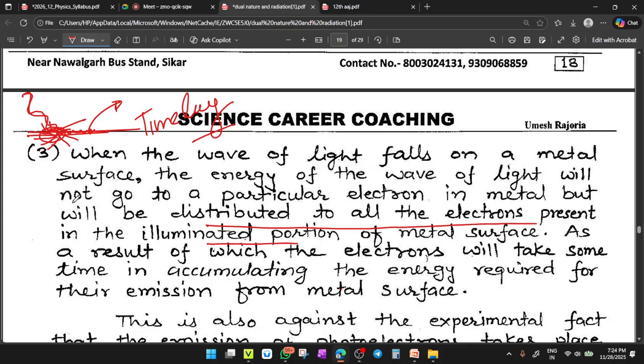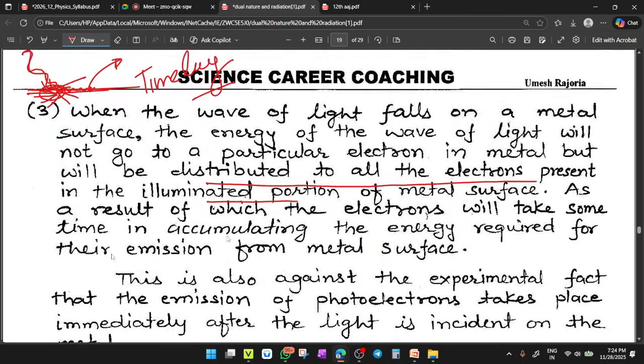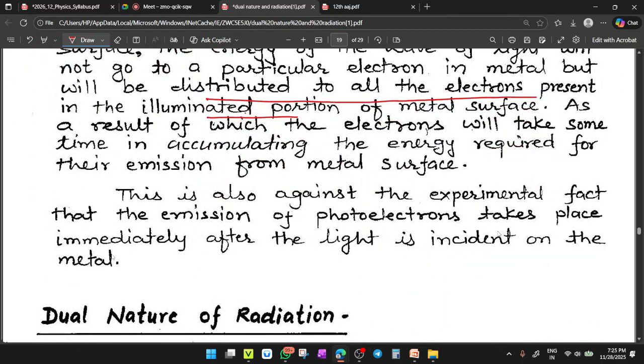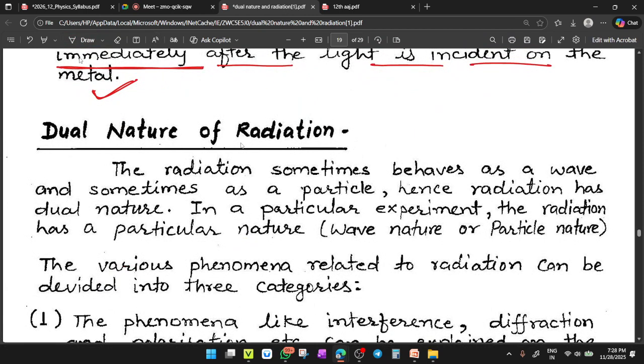But this is also against the experimental fact that the emission of the photoelectric electrons takes place immediately. What we have seen is that there is immediate ejection of electron after the light is incident on the plate of metal. Done. So our next topic is dual nature of radiation.